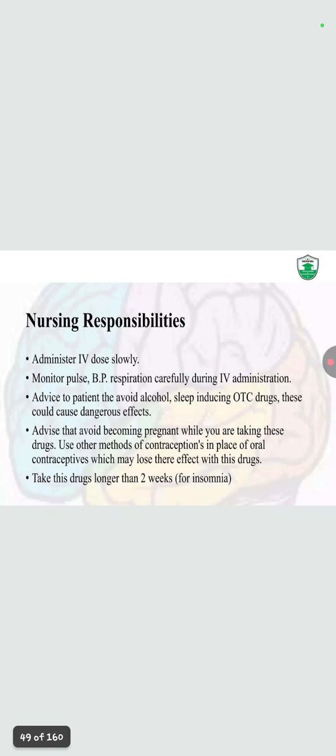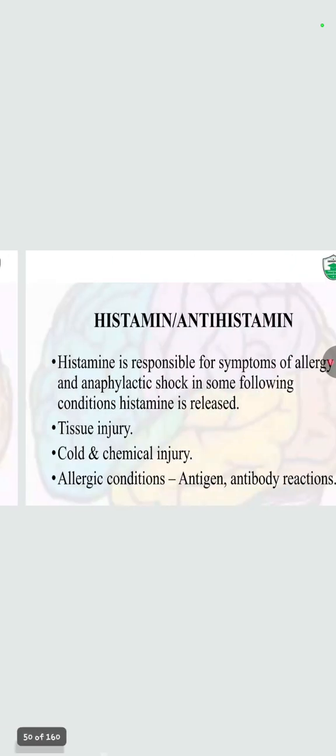Now the nurse's responsibility: administer the IV dose slowly. Monitor the pulse, BP, and respiration carefully during the IV administration. Advise the patient to avoid alcohol and sleep-inducing OTC, that is, over-the-counter drugs. They could cause dangerous effects. Advise to avoid becoming pregnant while taking these drugs. Use other methods of contraception in place of oral contraception, which may lose its effect with these drugs. Do not take this drug longer than 2 weeks for insomnia.